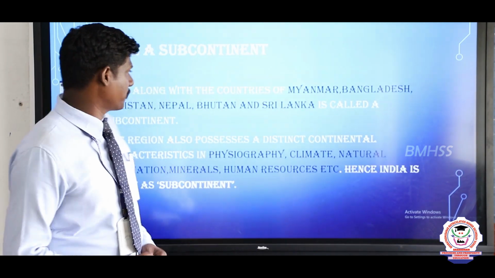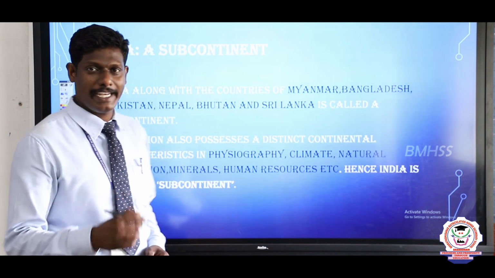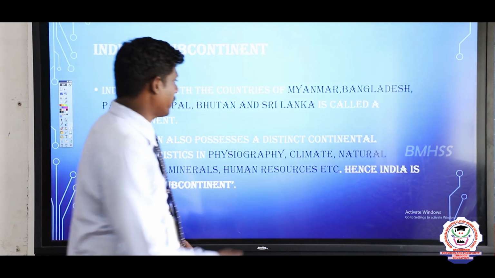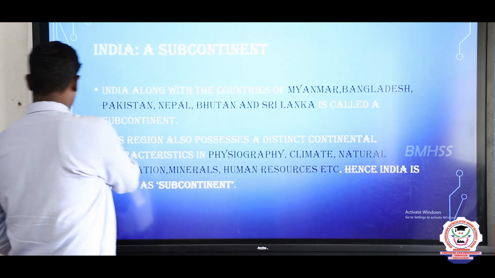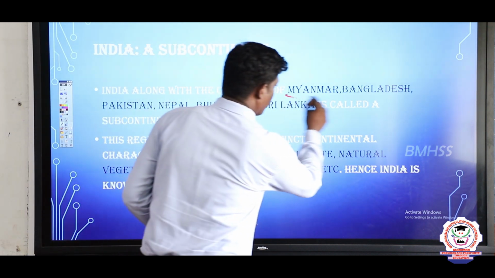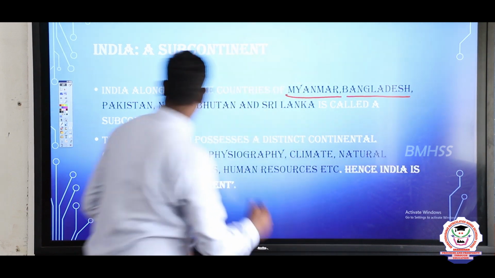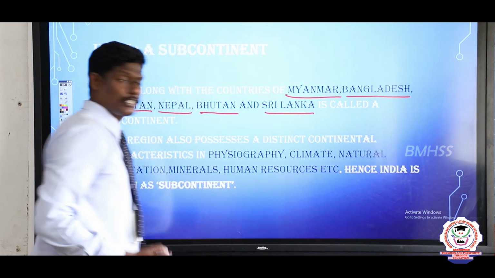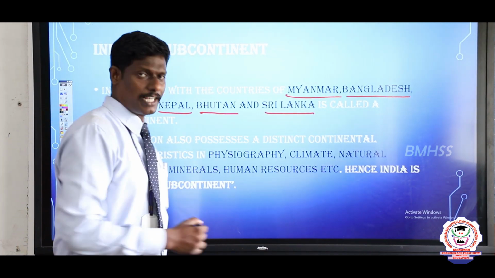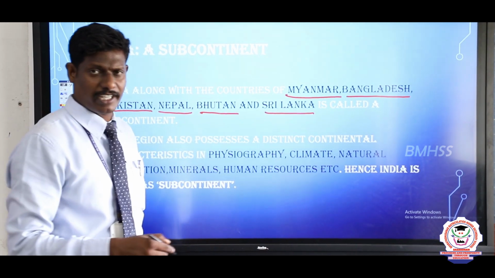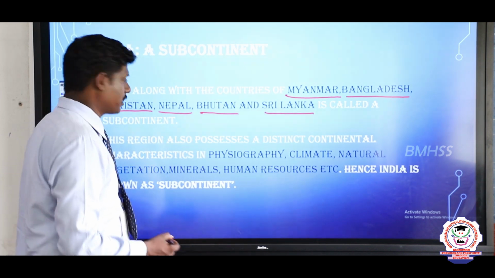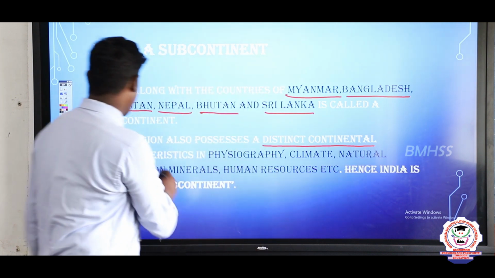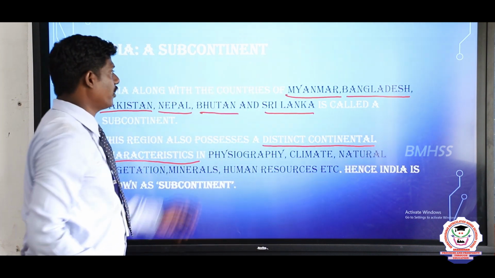Why is India called a subcontinent? Because it has many countries along with India nearby. The countries are Myanmar, Bangladesh, Pakistan, Nepal, Bhutan and Sri Lanka. These are the very important countries bounded nearby our country, and this region possesses distinct continental characteristics. That's why we call India a subcontinent.